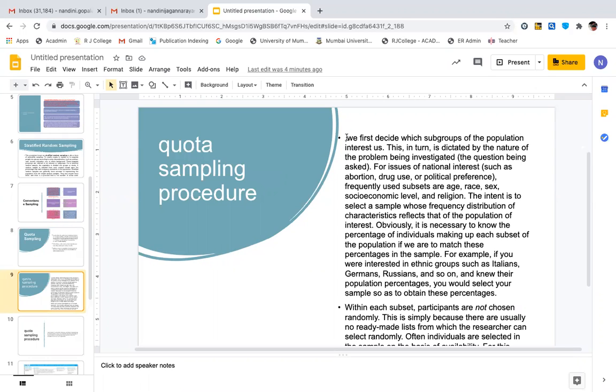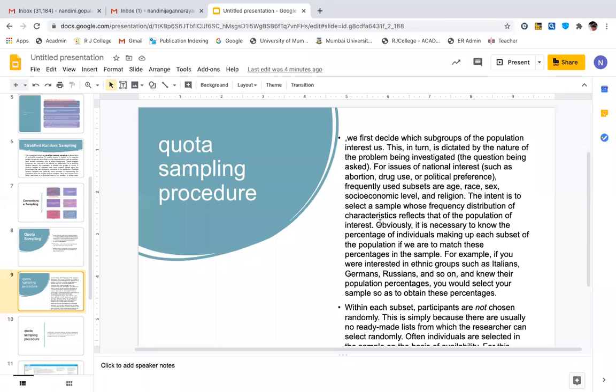Now, the quota sampling procedure is, we first decide which subgroups of the population interest us. This in turn is dictated by the nature of the problem being investigated, the question being asked. What is my objective? What should I prove? What should I disprove? Right? What should I observe? For issues of national interest such as abortion, drug use, political preference, frequently used subsets are age, race, sex, socio-economic level, and religion. The intent is to select a sample whose frequency distribution of characteristics reflects that population of interest.